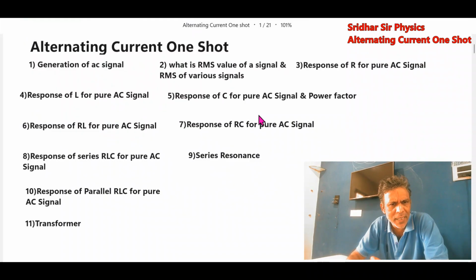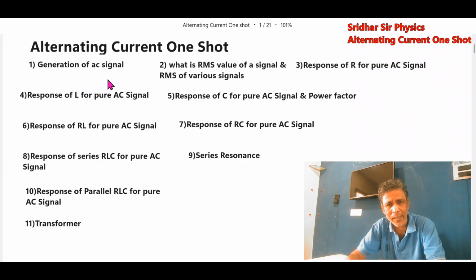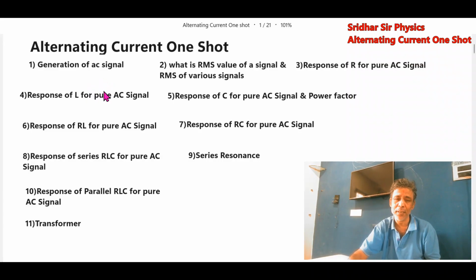Okay, kids, we had the discussion on alternating current in one shot. Almost all the topics I covered, all the formulas I explained, all the methods I explained. You have to watch this video, learn it, rewatch it. Once you have the concept clarity, then remember the formulas, then solve PYQ. You can do better. A lot of ideas are there. It's not a very easy chapter.